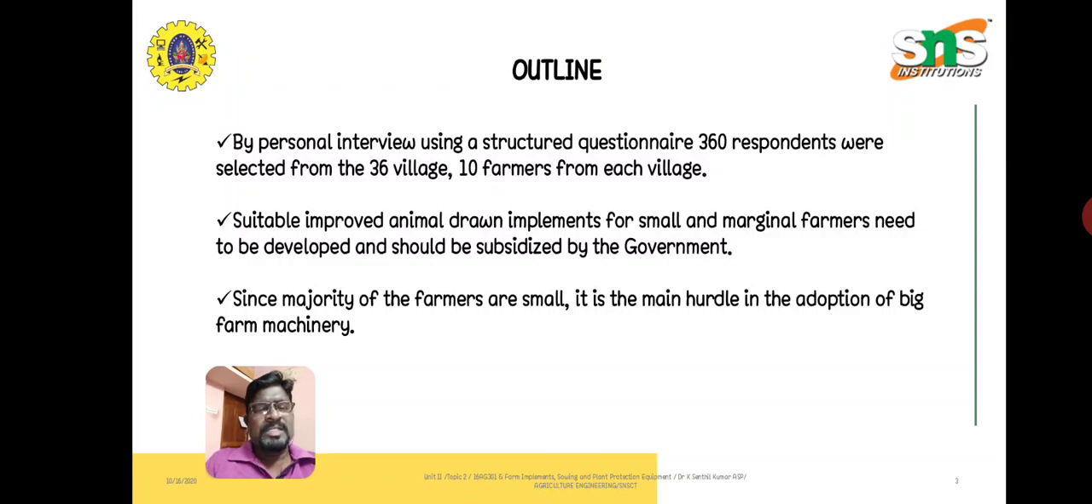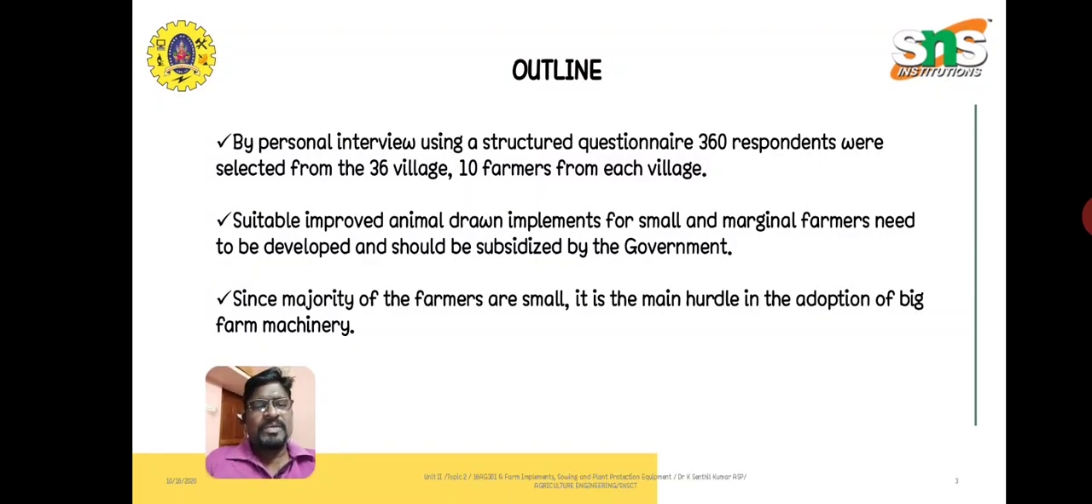Suitable improved animal draft implements for small and marginal farmers need to be developed and should be subsidized by the government. The main request from the farmers is that, whether he is a small farmer or a medium farmer, it is necessary to go for mechanization. At the same time, it is difficult for the farmers to arrange funding, so they are asking for subsidy from the government.